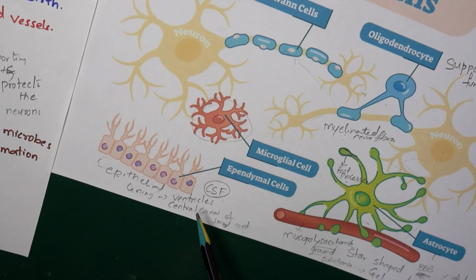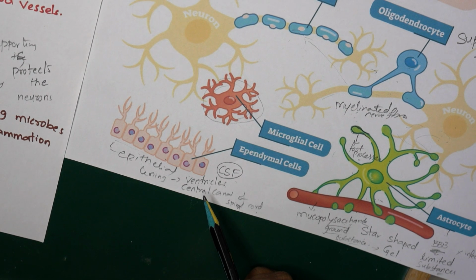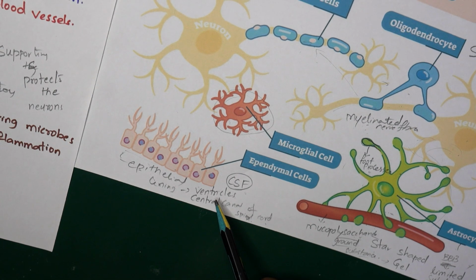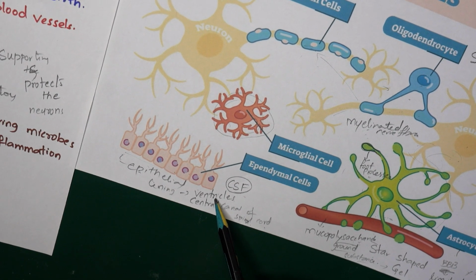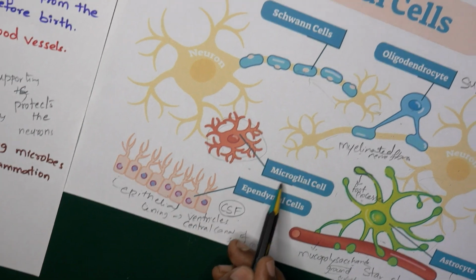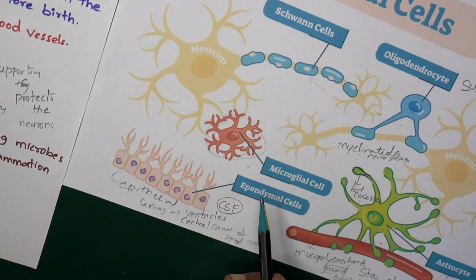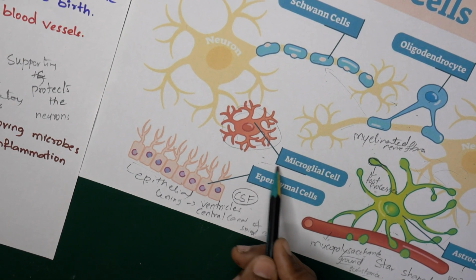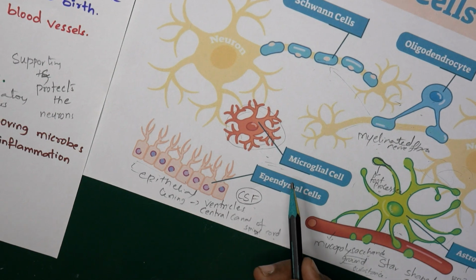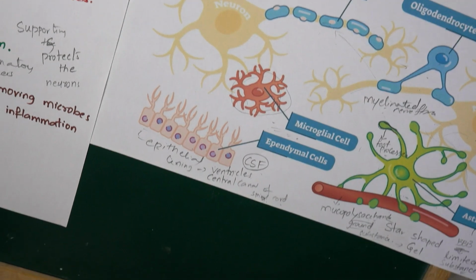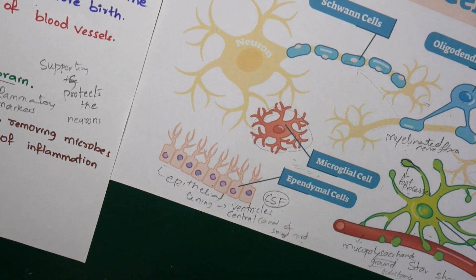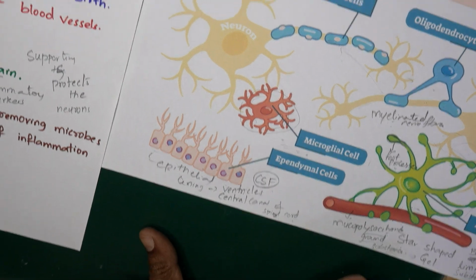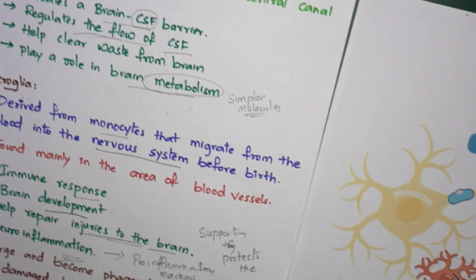Ependymal cells work mainly in the CSF and brain CSF barrier, remove waste from the brain, help in brain metabolism, and regulate the flow of CSF. Microglia, as we already saw, help in removing microbes from our body and in repairing injuries, and are an important mediator or marker in recognizing neuroinflammation. And these neuroglial cells, unlike neurons, continuously replicate throughout life and protect the neurons. Thank you.